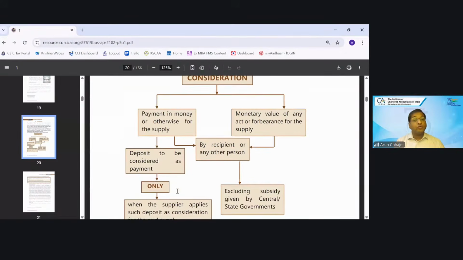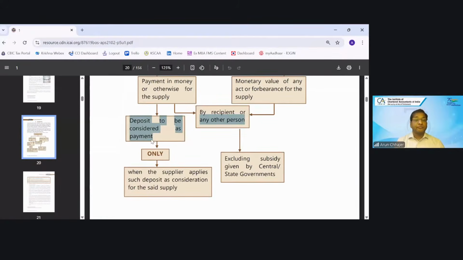Deposit is also to be considered as payment when the supplier applies this deposit as consideration. Suppose you have given one month rent as security deposit and you have taken my premises. I am giving you the renting services for which you are giving the monthly rent, but in the start you deposited one month security deposit.